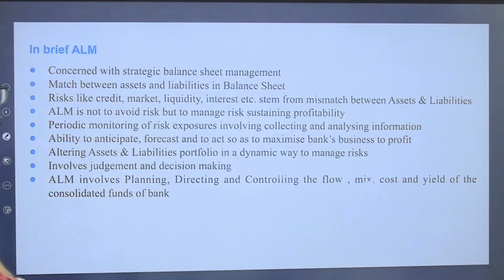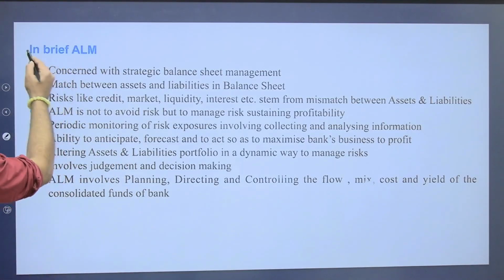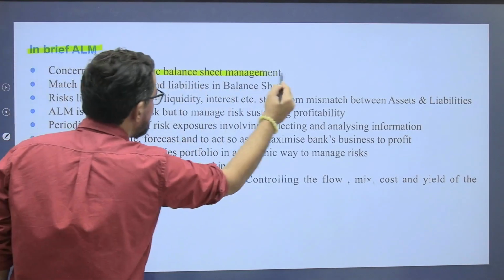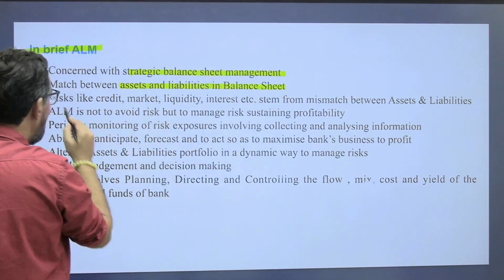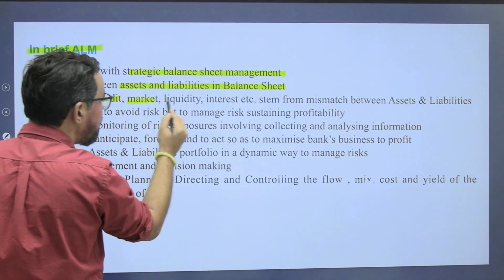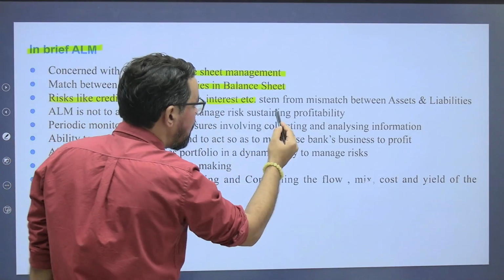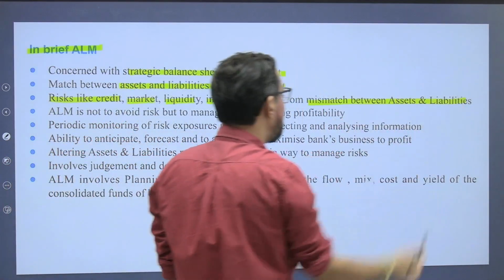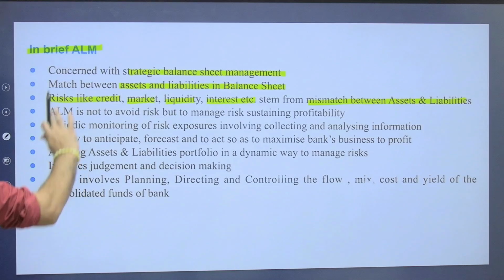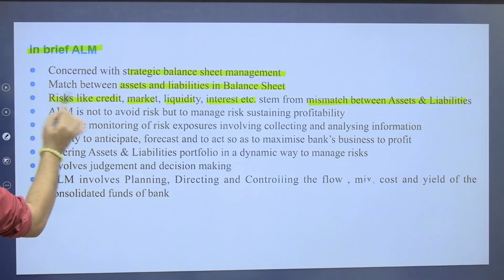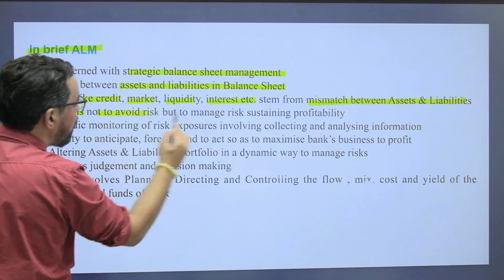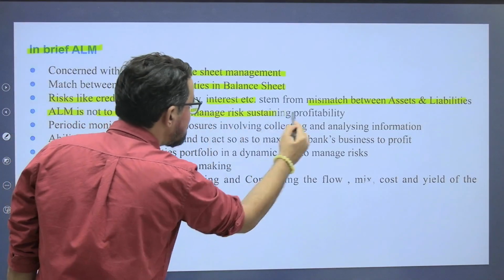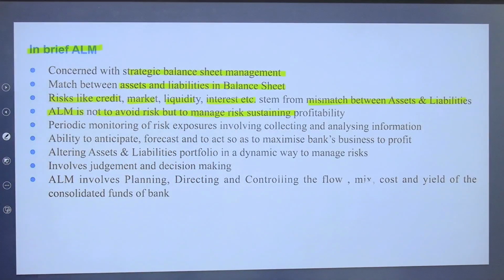Okay. So in brief, ALM is concerned with strategic balance sheet management, matching between asset and liability. Balance sheet risks like credit, market, and interest rate stem from the mismatch between assets and liabilities, तो उसको balance out करना, which we have discussed a lot in our previous module. ALM is not to avoid risk but to manage risk, sustaining profitability.